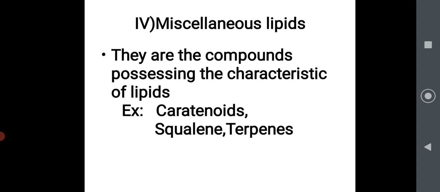Carotenoids are color pigments in plants, for example beta carotene, which is present in the carrot that we eat, of plant origin. So they behave like lipids. Squalene is a compound which comes in cholesterol synthesis. Terpene is also of plant origin. So these are miscellaneous lipids.